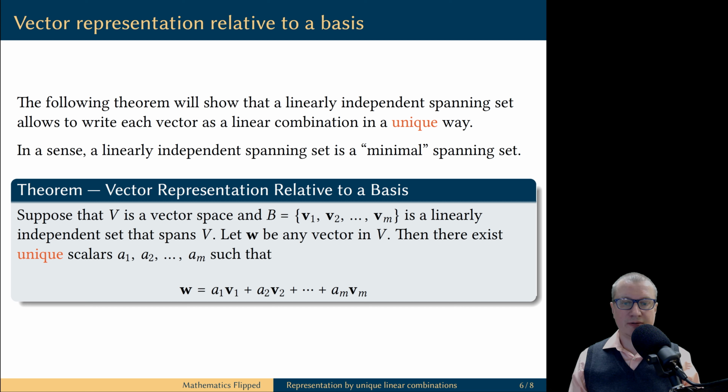Suppose we have a vector space V, and we have a set B of vectors in this vector space, which is linearly independent and spans the vector space. The title of the result mentions the word basis, and we will discover in the next video that a basis is precisely a linearly independent spanning set for a vector space. Back to the statement. If we take any vector W in the vector space V, then this vector can be expressed as a unique linear combination of the vectors in the given set B.